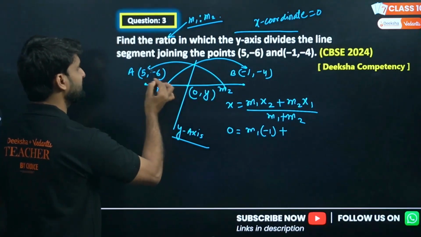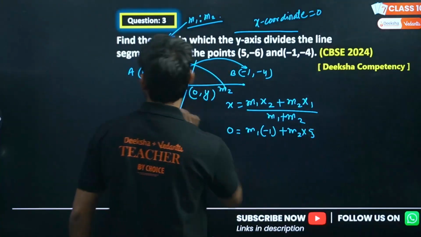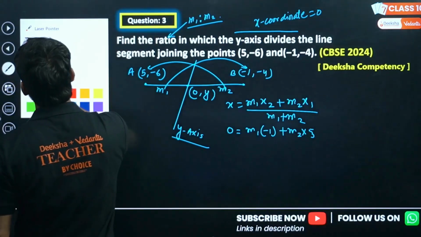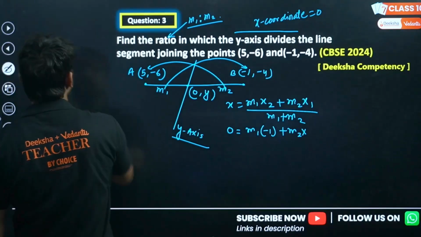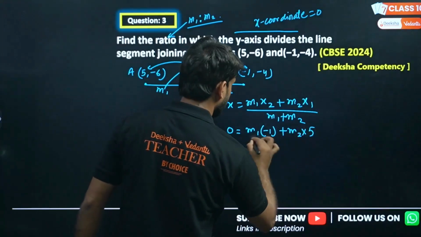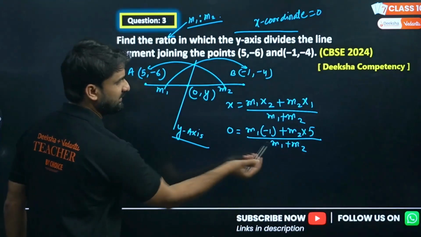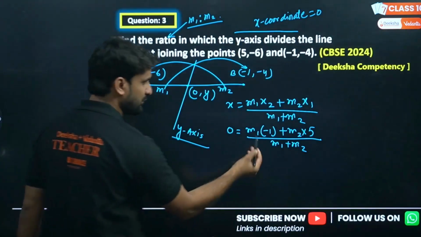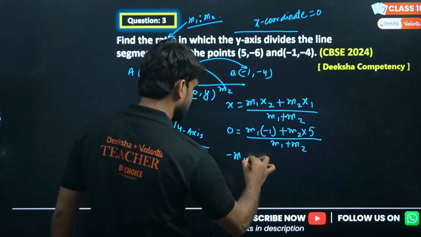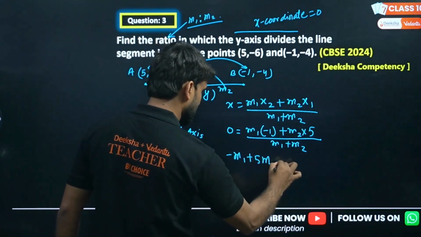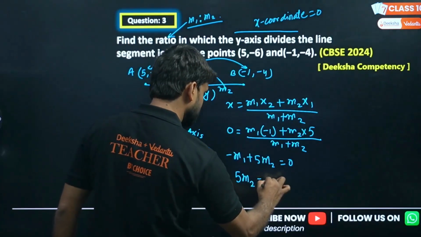For this m2, this 5 will be taken: m2 into 5, divided by m1 plus m2. Bring this m1 plus m2 to this side, this will be 0. So what will remain? m1 into minus 1, that is minus m1, and plus 5m2 will be 0. We can write this as 5m2 equals m1.